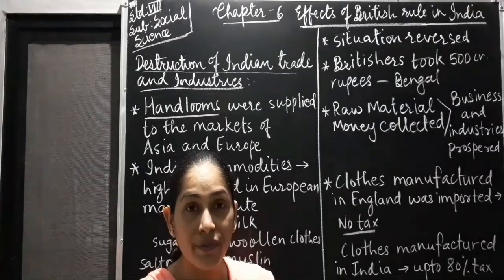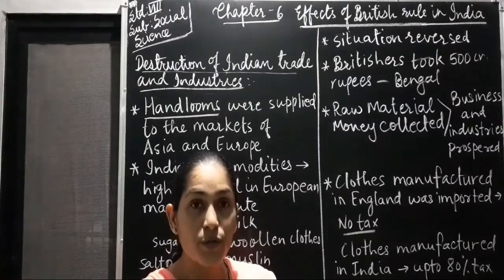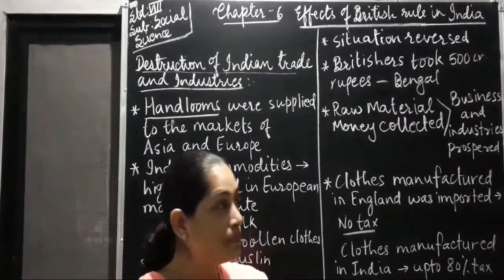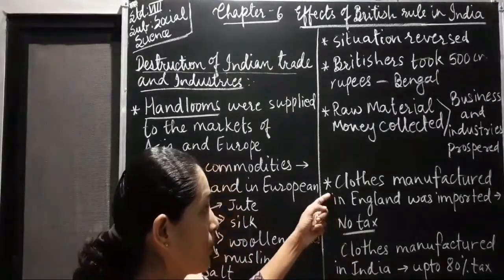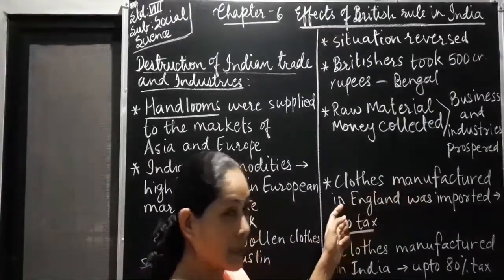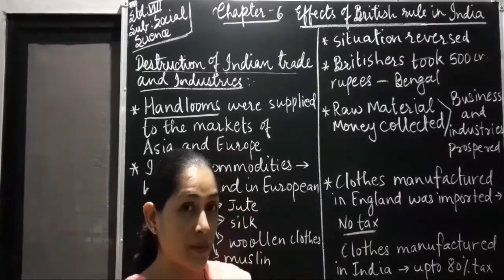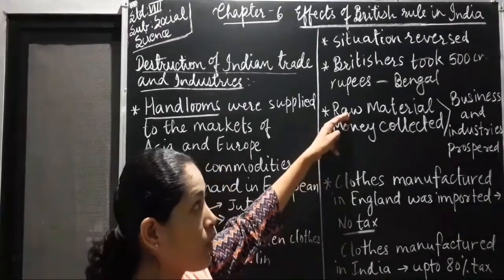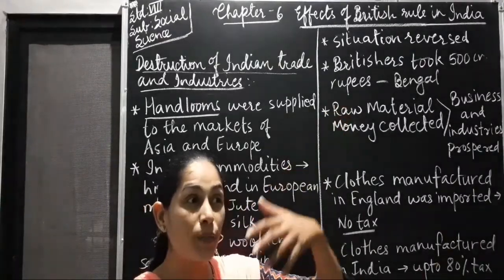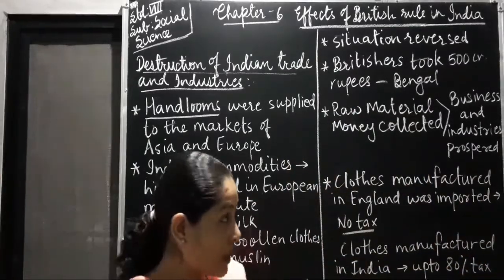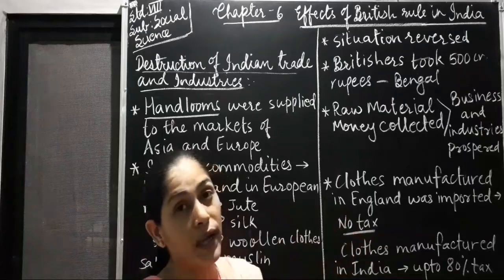On the other hand, when we talk about India, the small industries, cottage industries, all they started closing down. Now, clothes manufactured in England was imported in India with no tax. It means they used to take the raw materials from India, they used to manufacture it and they brought that product to India to sell it. But after importing, there was no tax on it.